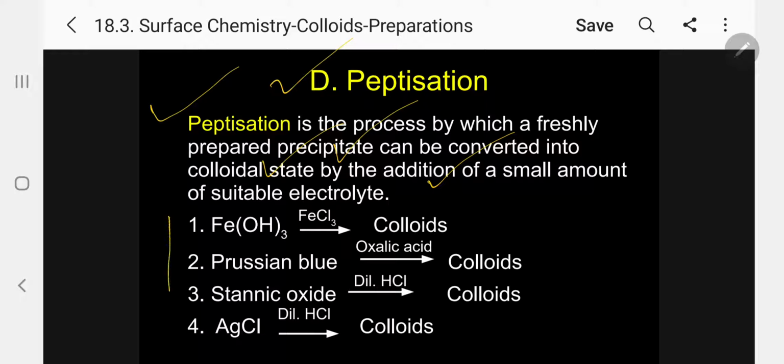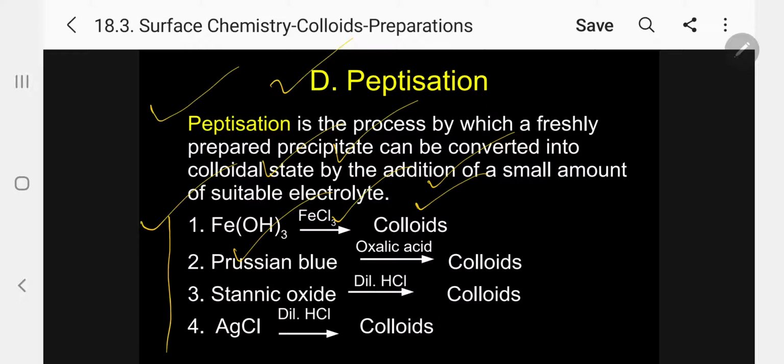Here I have given 4 examples. Kindly follow. One is ferric hydroxide. The precipitate is converted into colloid by adding a suitable electrolyte, ferric chloride.